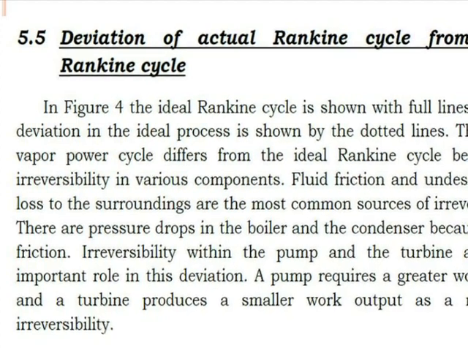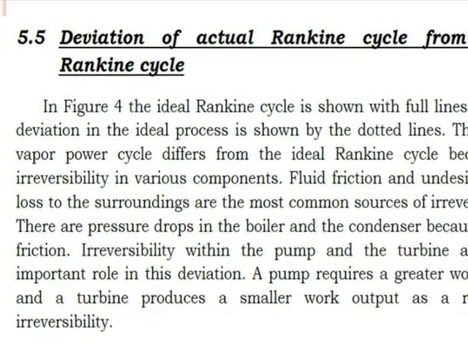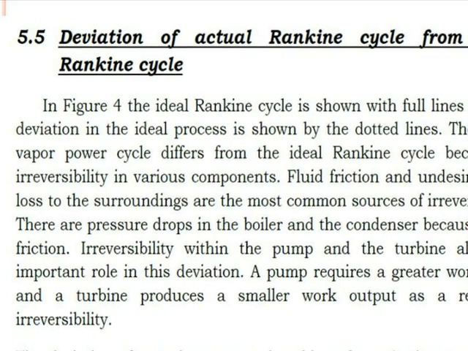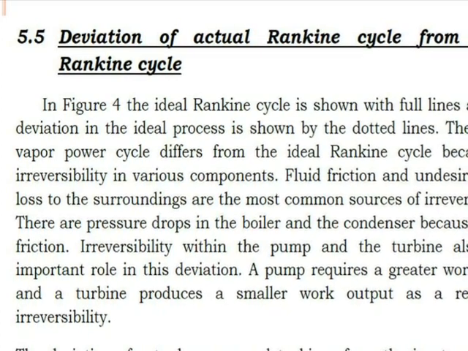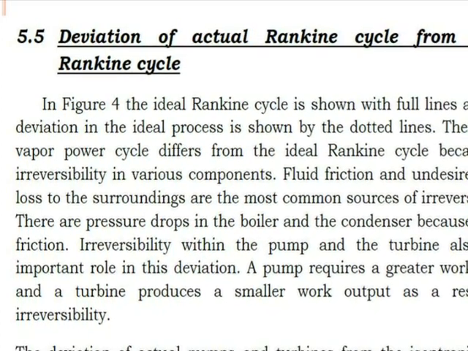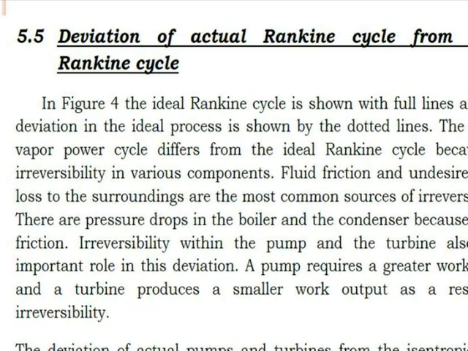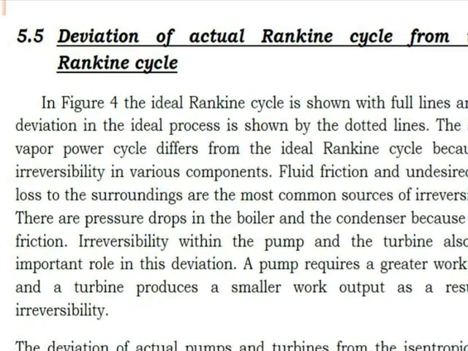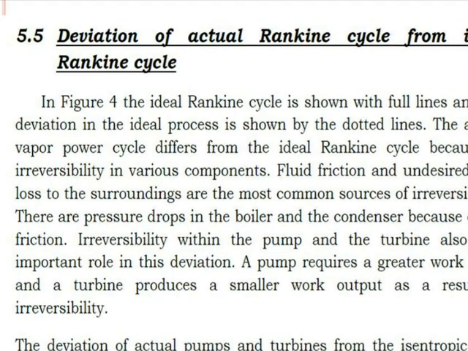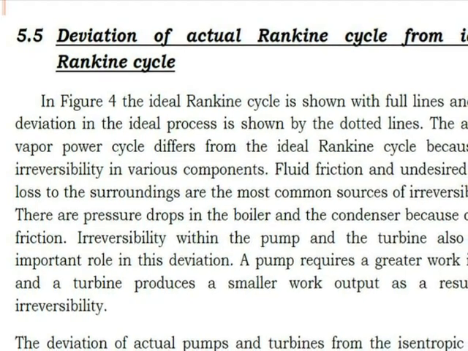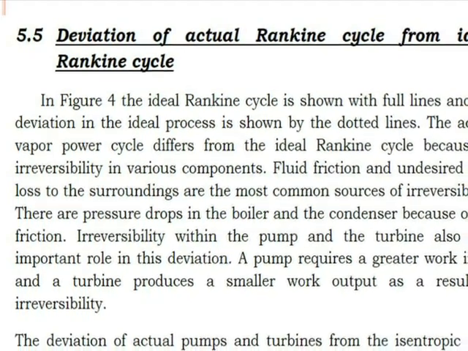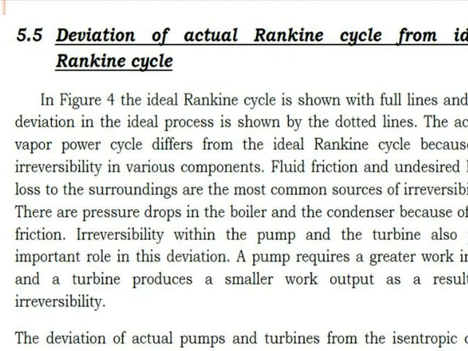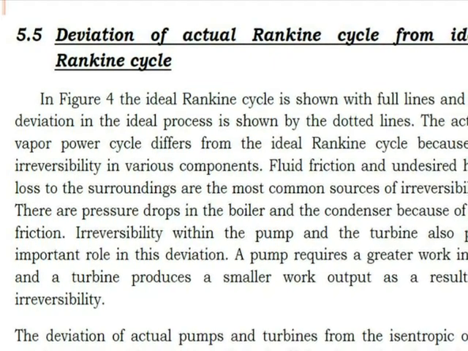When we talk about the actual cycle, there are irreversibilities, fluid friction, undesirable heat losses, and pressure drop. Because of all these, we observe that the efficiency of the actual cycle is lower. Generally what we are expecting is not possible.